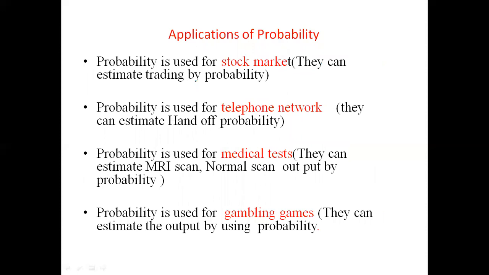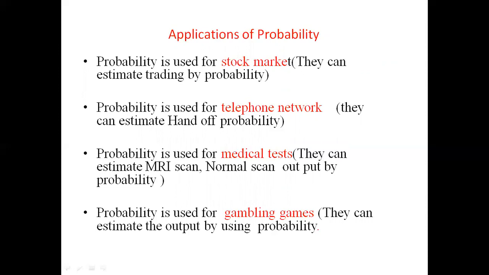Coming to the applications, probability is used for the stock market. In the stock market, they can estimate the trading by using probability. Probability is used for telephone networks. In a telephone network, they can estimate the handoff probability and signal drop probability in a communication system.